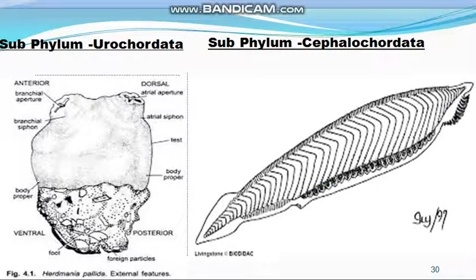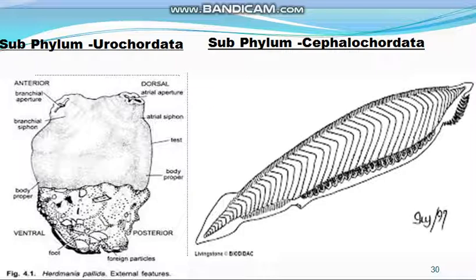It does not have a distinct brain, and numerous gill slits are present. This is also a chordate character, and a post-anal tail is present. They have no head and no limbs. So this is about the Cephalochordata.